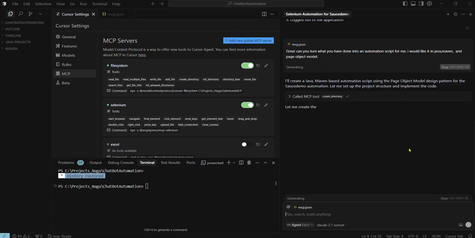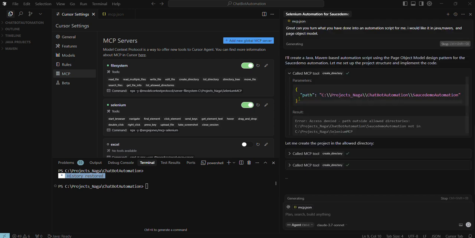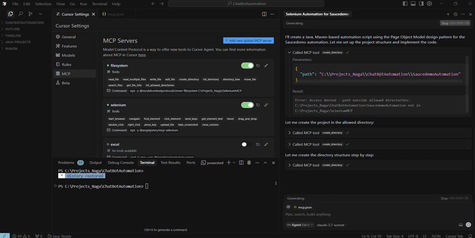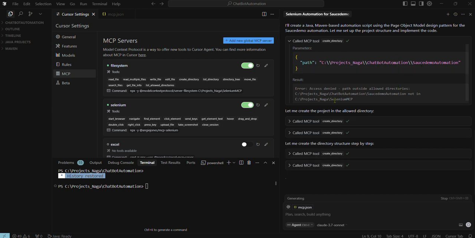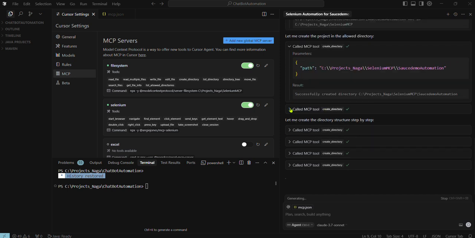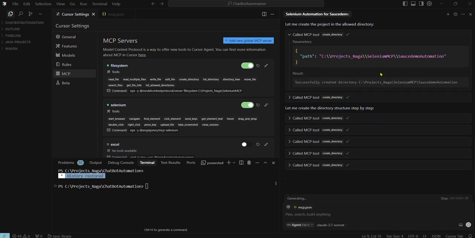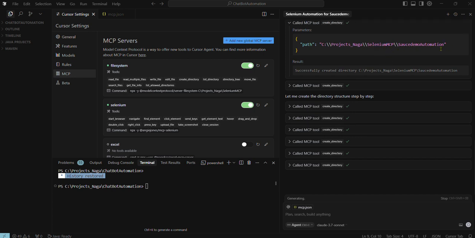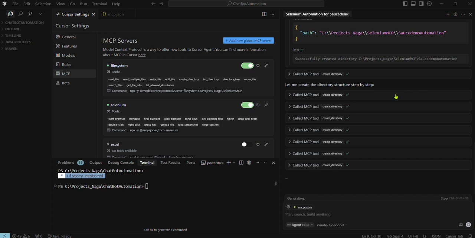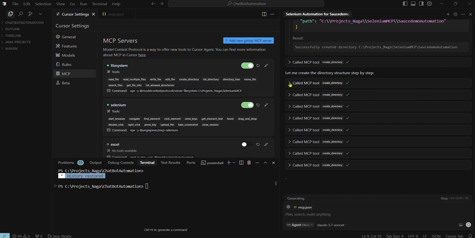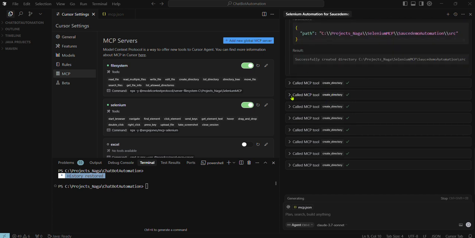Okay, it is going to create a page object pattern. So let's see where it creates the directory. I think it is creating somewhere in the chart automation. Access denied. Okay, let's see. Now it is going to create it here under Selenium MCP Sauce Demo. Sauce Demo automation is the project name. So these are the steps which it is going to perform.